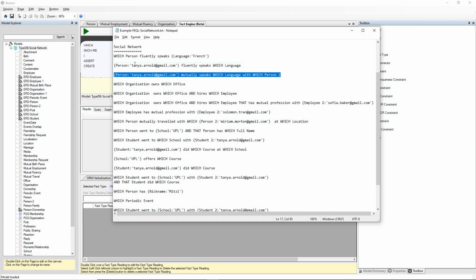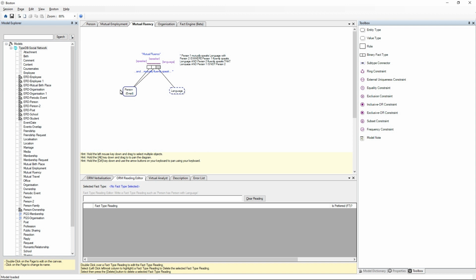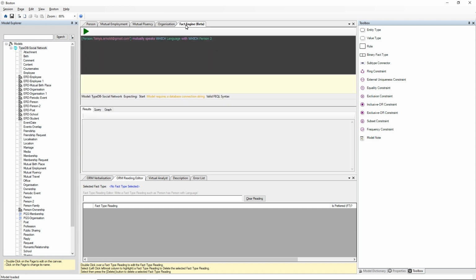We'll just keep on going through a few queries here now to show you how FactEngine works. So we're saying person Tanya Arnold mutually speaks which language with which person too. This is actually using the mutual fluency rule that's inside TypeDB, and TypeDB acts like an expert system or a knowledge-based system, so that if we know that one person speaks a language and another person speaks that same language, we can ask questions like, which person Tanya Arnold mutually speaks which language with a person too.